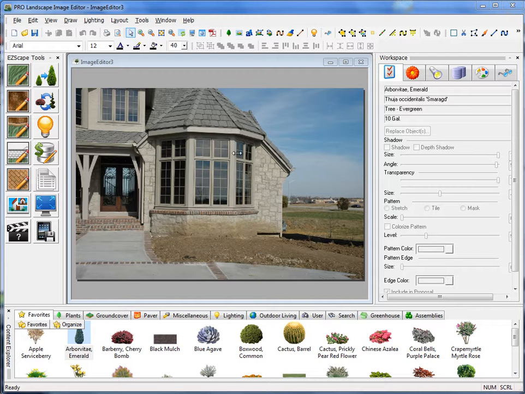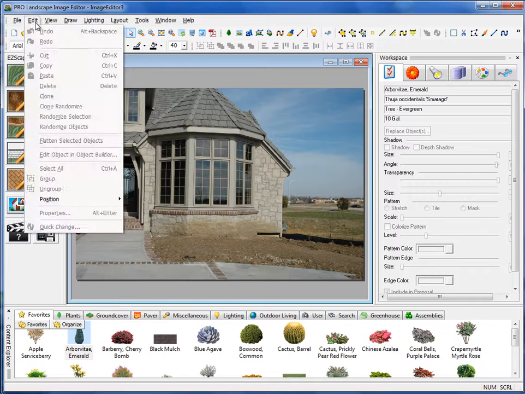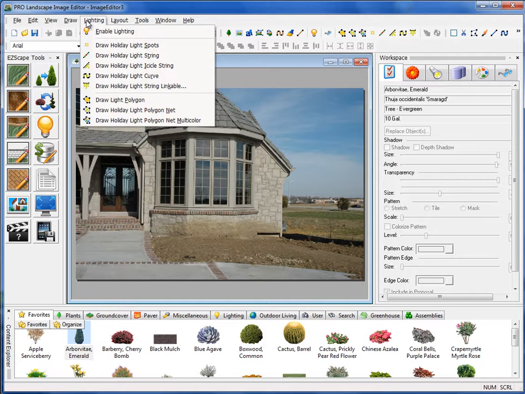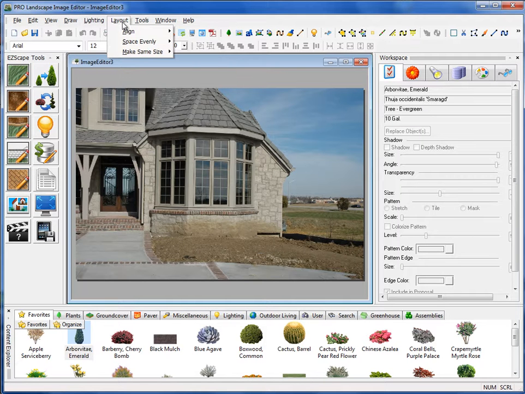Okay, up here at the top we have our drop-down menus: File, Edit, View, Draw, and so on. In most cases, you'll find most of these tools are located somewhere on the interface. The commonly used ones you'll use from the interface and not from the drop-down menus here at the top.